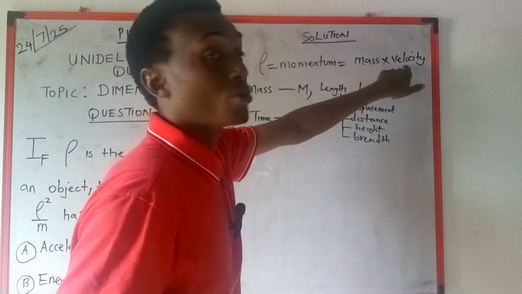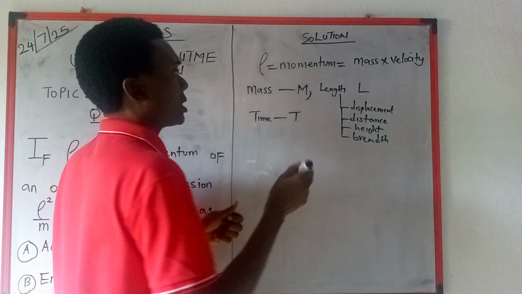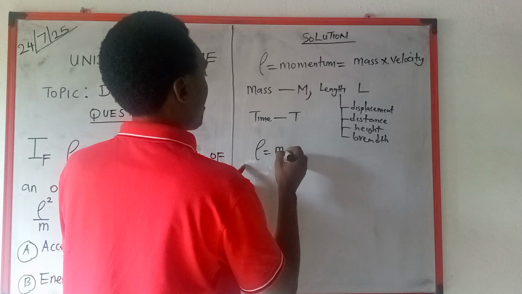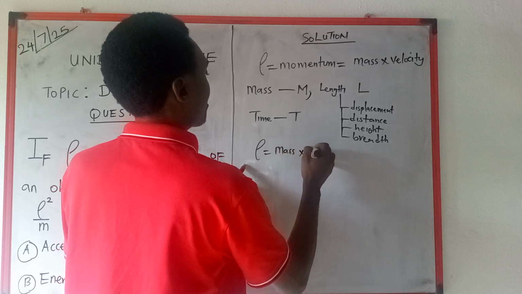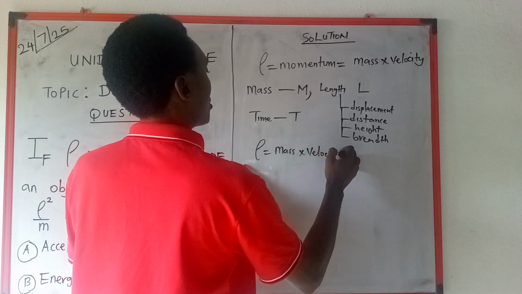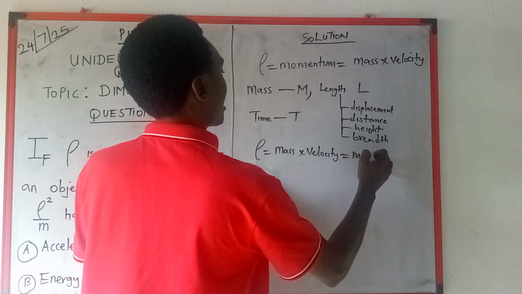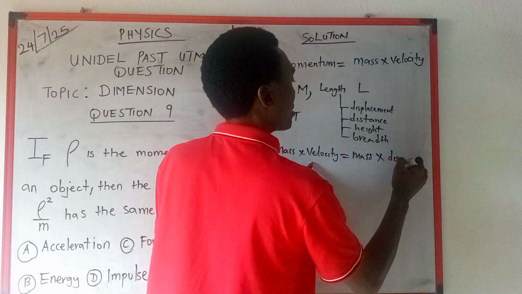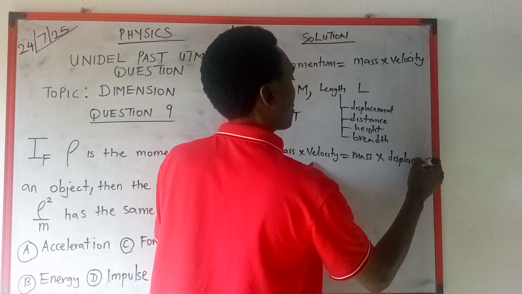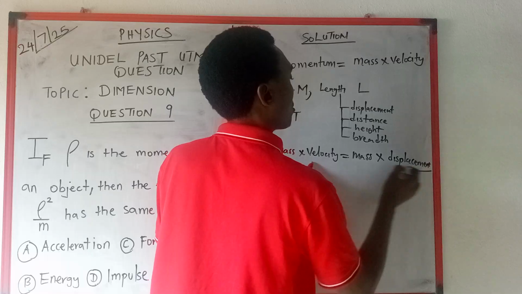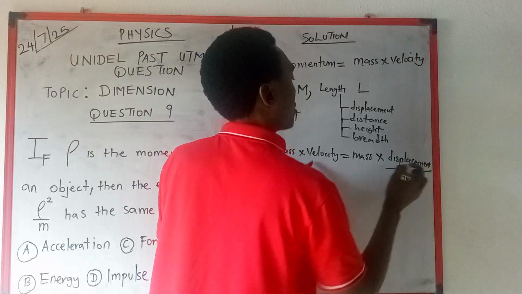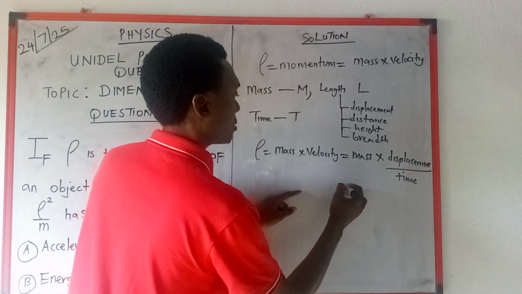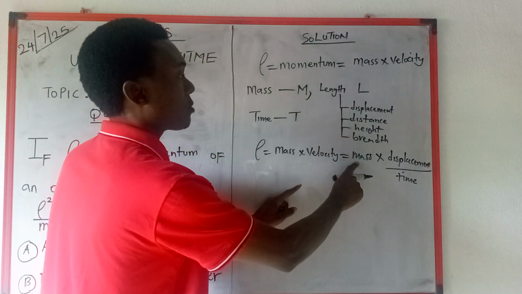This is mass and this is velocity. Now, we all know that mass times velocity, which is mass times, we all know that velocity is given as displacement over time. Okay? So what is the dimension for mass?